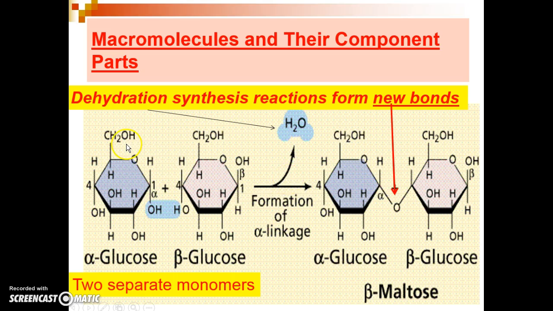Here's another example of a dehydration synthesis. In this case, we have 2 monomers, an alpha glucose molecule and a beta glucose molecule. Through a dehydration synthesis reaction, a water molecule is removed and both glucose molecules are now attached together, creating a larger molecule called a maltose. These reactions can continue, creating progressively longer and longer chains of glucose molecules until a carbohydrate or polysaccharide large molecule is created.